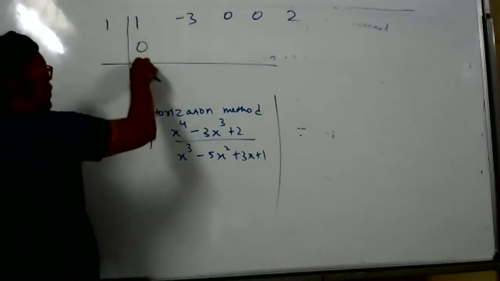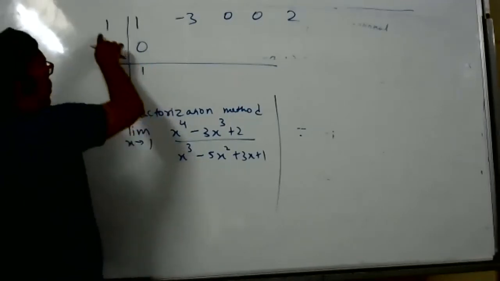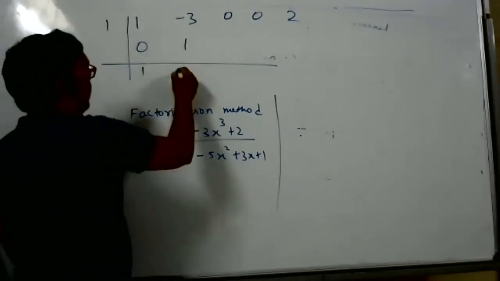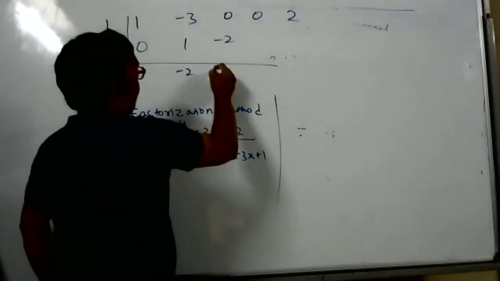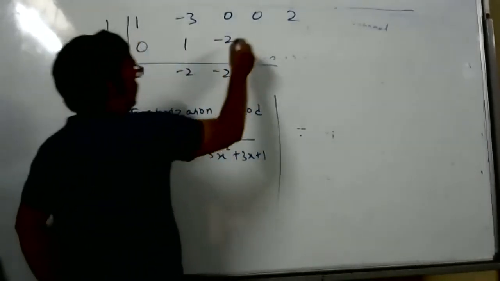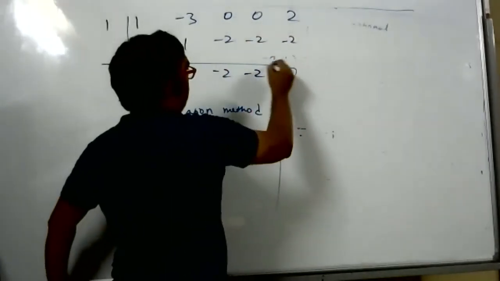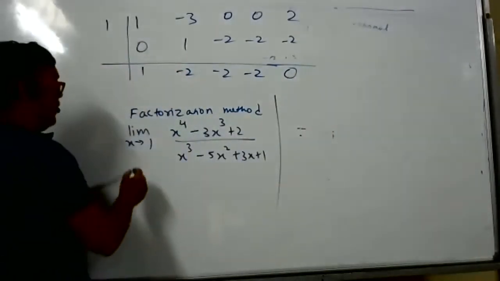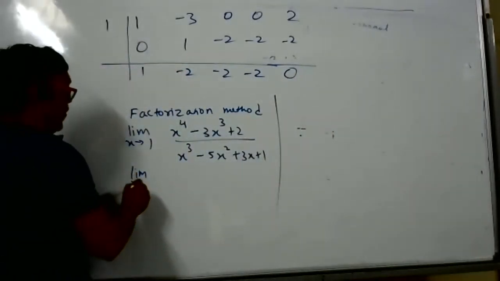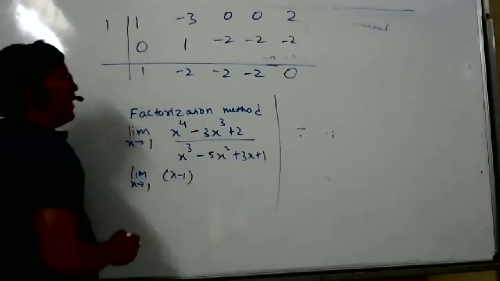Add 1 plus 0, that is 1. 1 into 1, add to minus 3, that is minus 2. 1 into minus 2, minus 2, add, minus 2. 1 into minus 2, minus 2, add to 0, that is minus 2, and the last is 0. So 0 is the remainder. We knew this is a factor, which means the remainder will be 0. So I can write x minus 1 is the divisor.